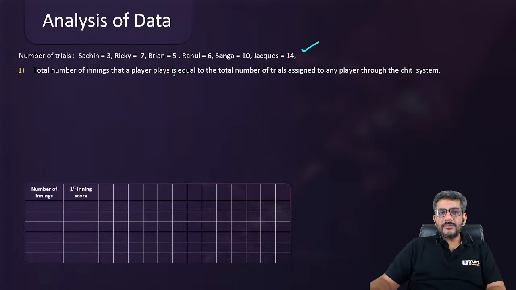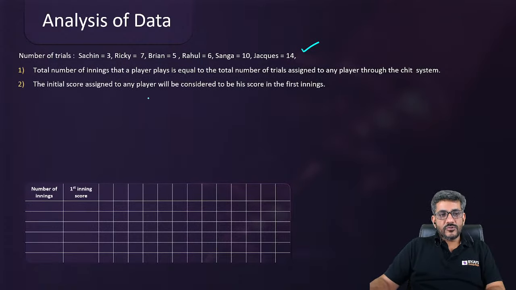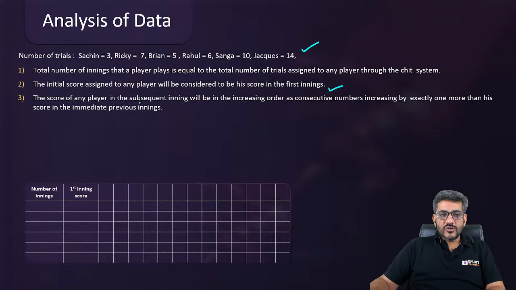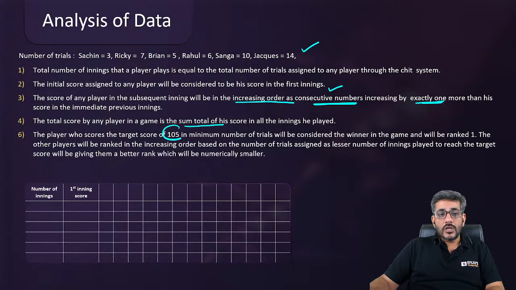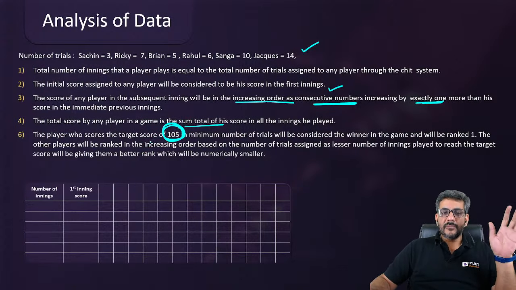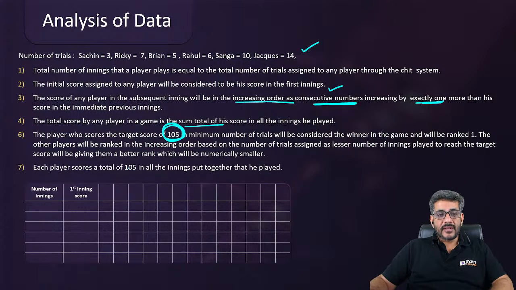Total number of innings that a person plays is equal to the total number of trials. Next, the initial score assigned to a person will be considered the score in the first innings. Next, the score of any player in subsequent innings will increase as consecutive numbers, exactly one more than the previous. And the total score of each person is the sum total of his scores, and that is always 105. It is written here: each player scores a total of 105 in all the innings put together.